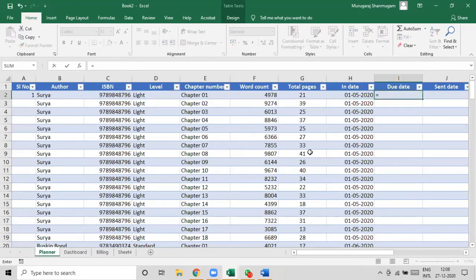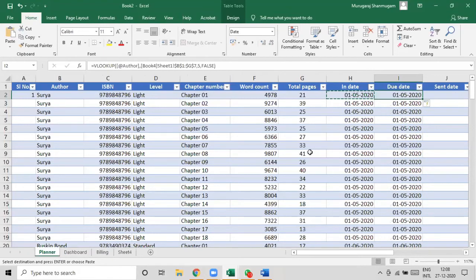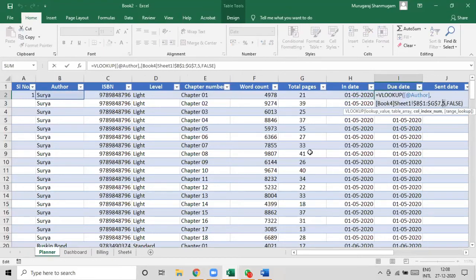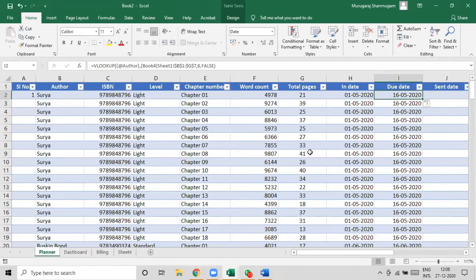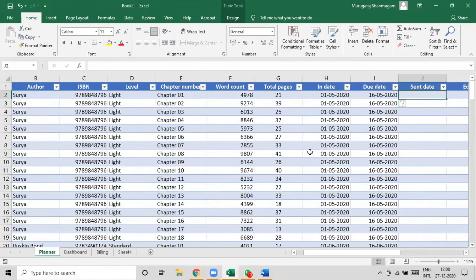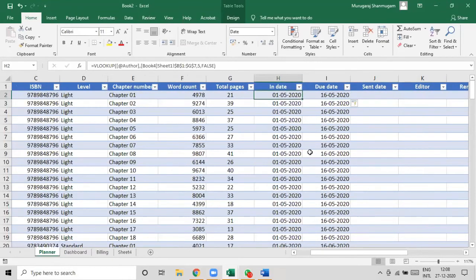Similarly, due date is going to be, I'm going to simply copy this, but instead of 5, I'm going to say 6. That's a due date. You fill in due date. Okay, send date can be anything from this number to this number.